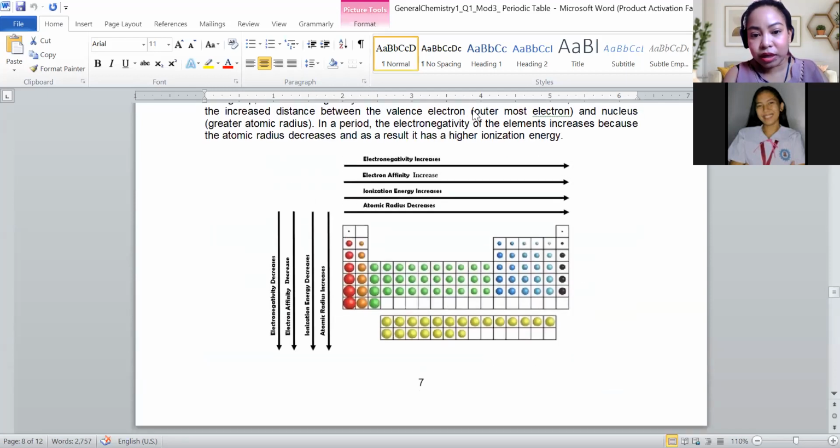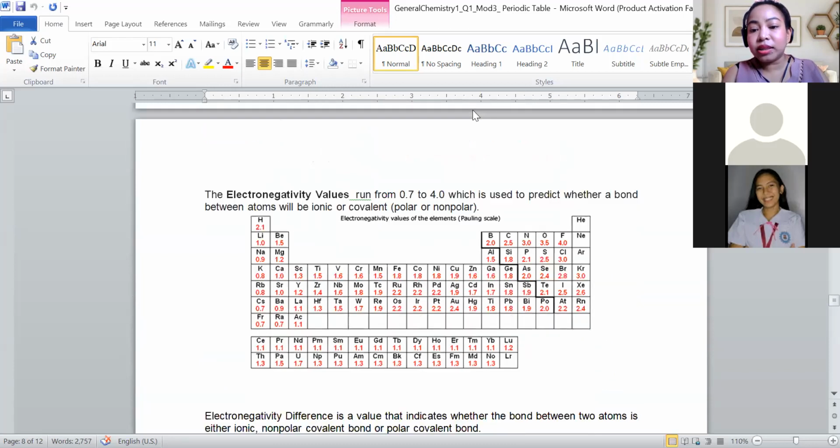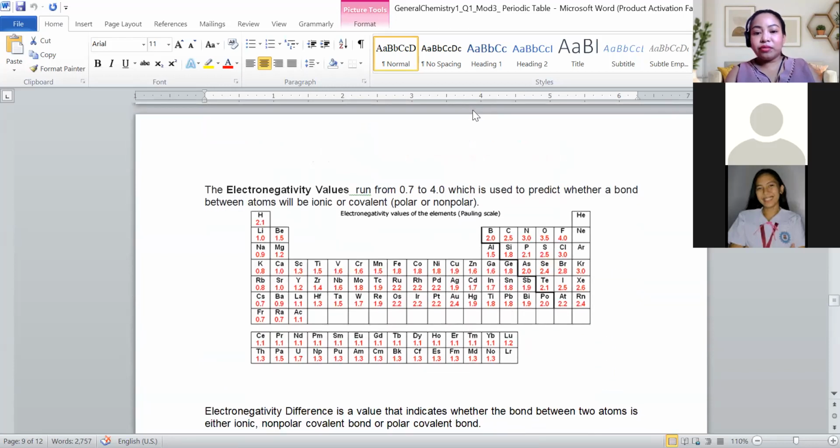Yes, ma'am. Now, electronegativity has value from 0.7 to 4. Pinakadako niya is si fluorine. Ang pinakagamay niya is si francium. Kaya di ba si francium man ang pinakadako nga element. So, dili kayo siya mag-need og electron.